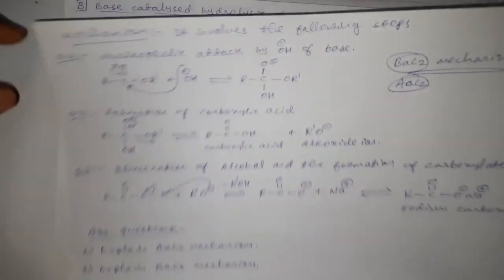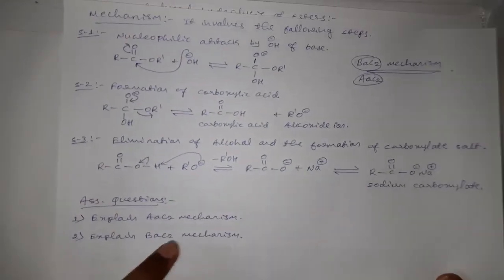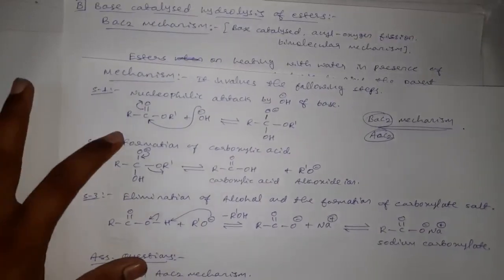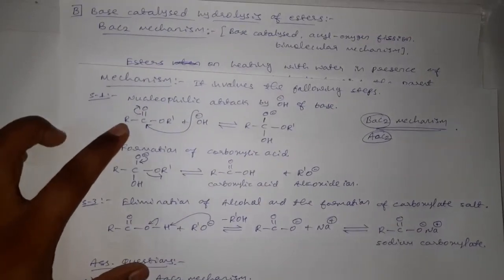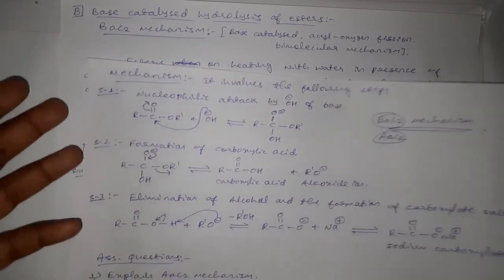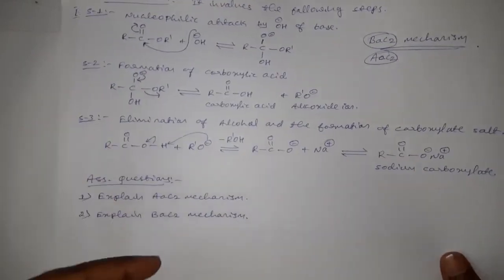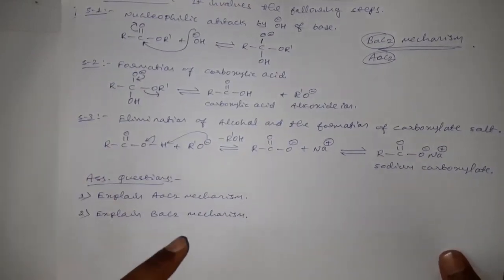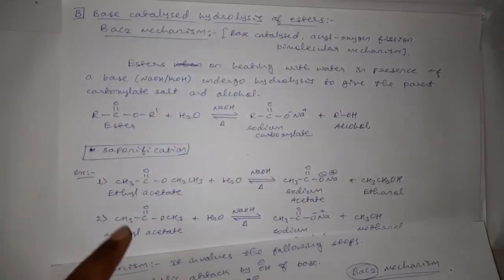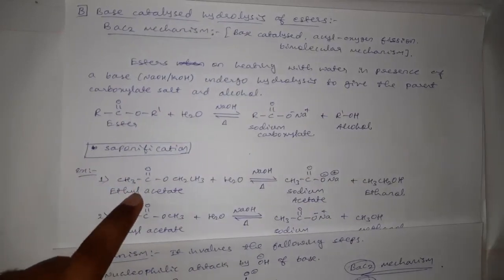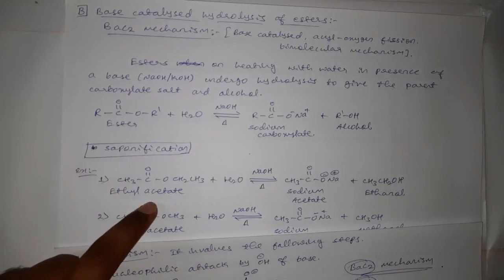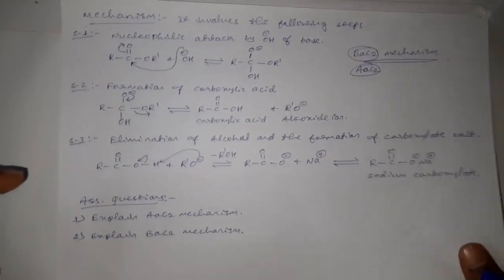Then after that, if they are asking in general, we can explain the mechanism in general by taking R dash, or if they are asking to explain the mechanism with a particular example, then in that case we have to go with some particular examples of esters. Okay, thank you.